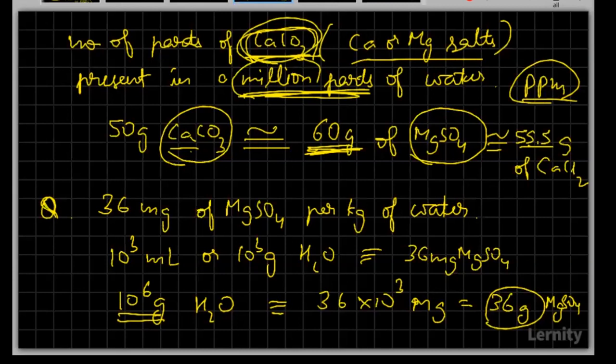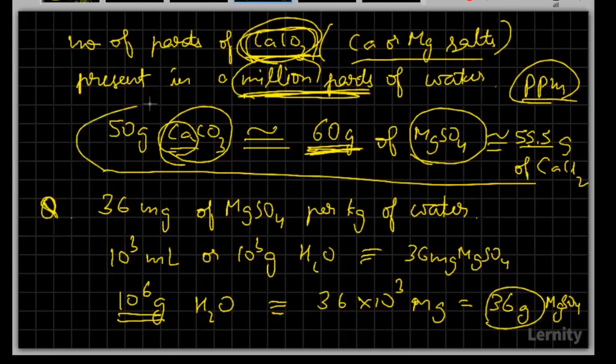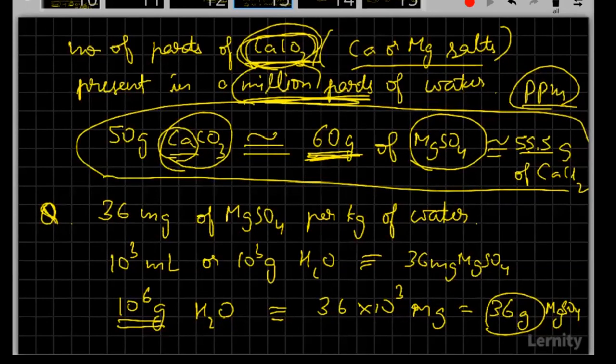If you are trying to find the equivalent weight of calcium carbonate, it's always the molecular weight, which is 100, divided by the N factor. The N factor in these salts is either the total charge on cations or the total charge on anions. So whether you take calcium 2 plus or carbonate 2 minus, it will always be 100 by 2. Similarly, the equivalent weight of magnesium sulfate: the mass is 120 and the N factor is 2, that is 60 grams. This is how we have got these 3. Similarly, calcium chloride is 111, dividing by 2, I'll get 55.5.